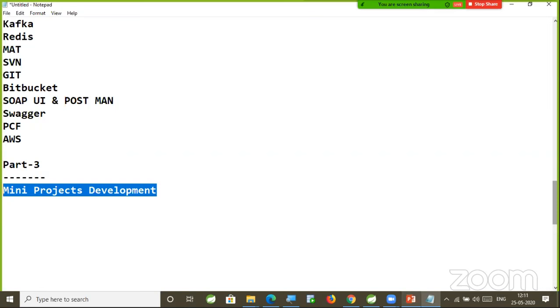Software industry will not expect theory from you. Industry is expecting coding skills from you. Industry wants independent programmers. If tomorrow some task is given to you, you should be able to develop that task on your own. You should be an independent programmer.